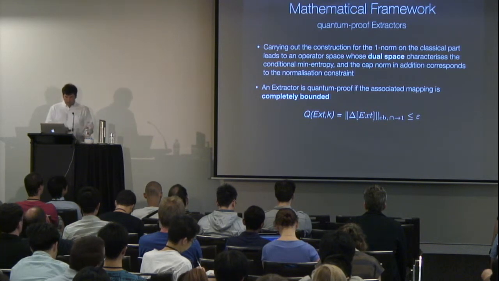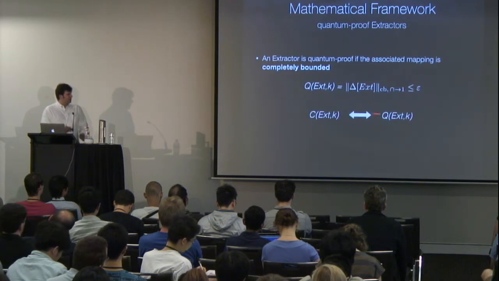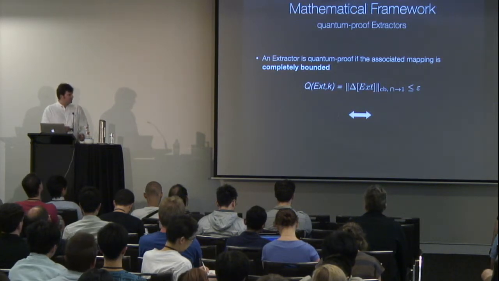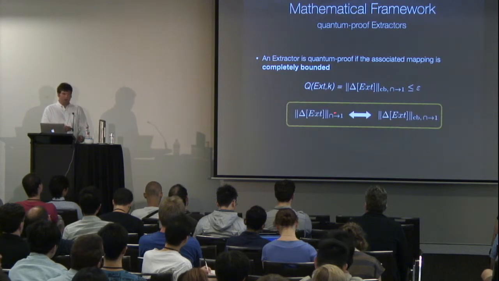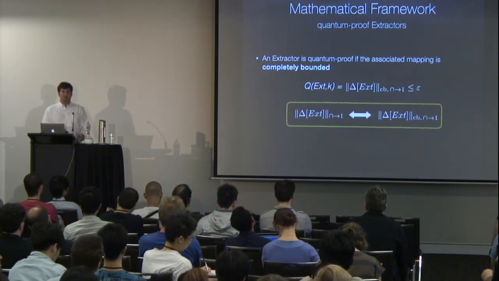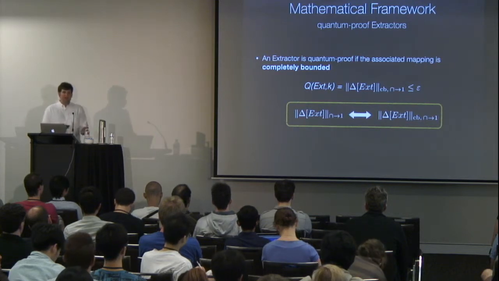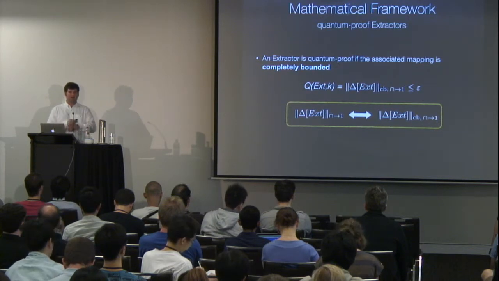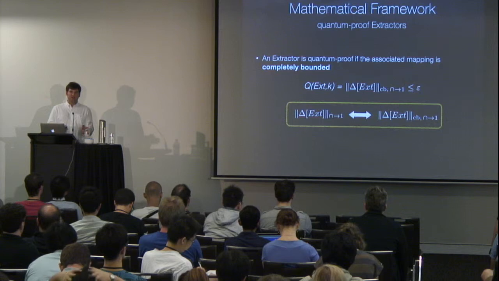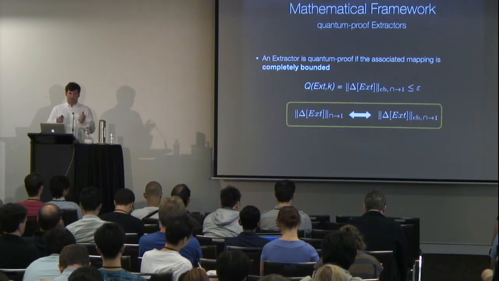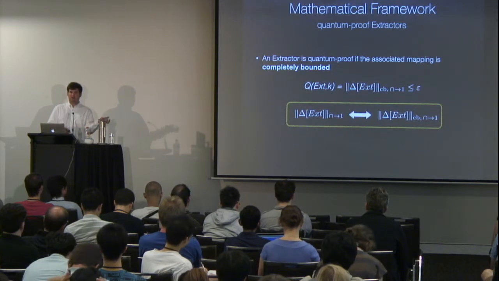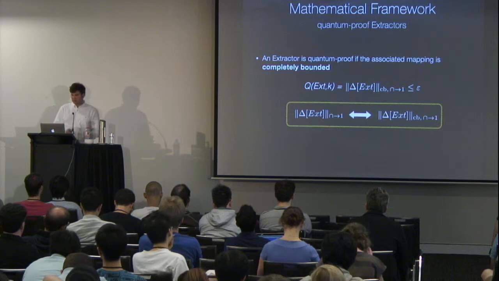Okay. So that means we reduced our question, comparing the classical value of an extractor to the quantum value of an extractor, to the question of when we can compare the bounded norm of a linear mapping to the completely bounded norm of a linear mapping. And this is exactly the right question to ask in the framework of operator space theory. These guys developed ample tools to study this question. So we can use these tools to study our particular question, whether an extractor which is secure in the classical setting is also secure in the quantum setting.